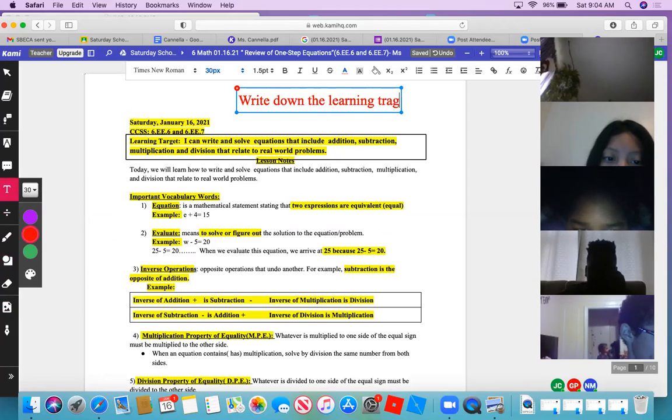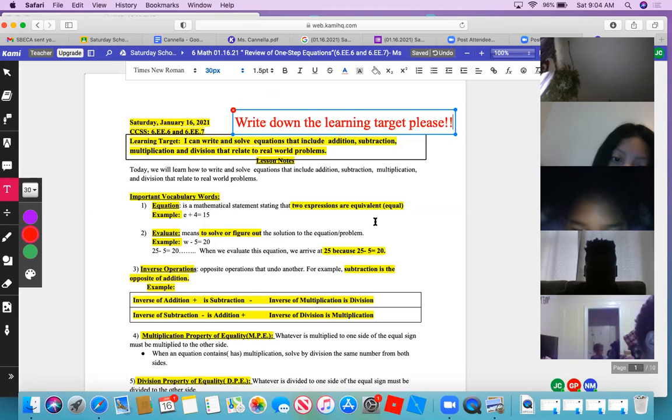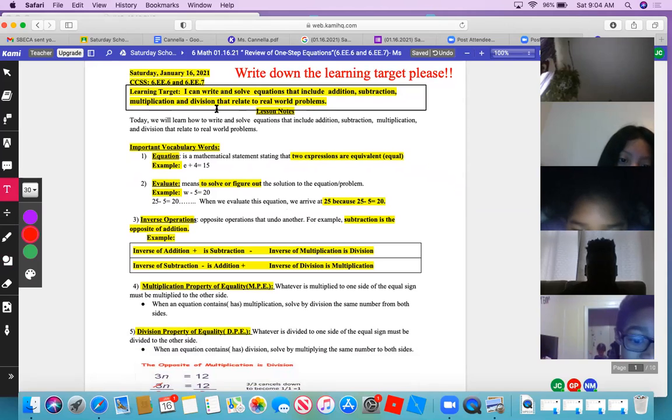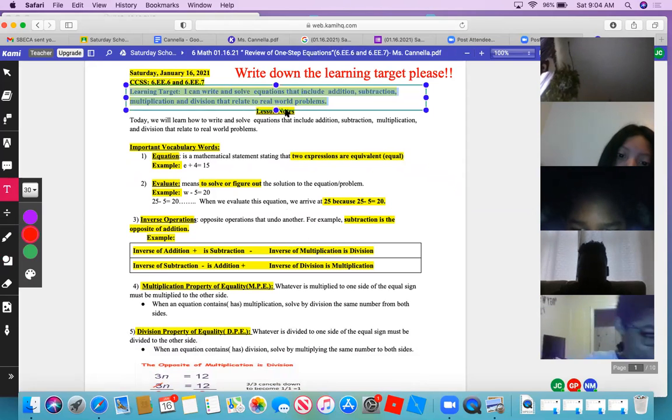Learning target: I can write and solve equations that include addition, subtraction, multiplication, and division that relate to real-world problems. Today, we will learn how to write and solve equations that include addition, subtraction, multiplication, and division that relate to real-world problems. Important vocabulary words. Equation is a mathematical statement stating that two expressions are equivalent, equal. Evaluate means to solve or figure out the solution to the equation's problem.